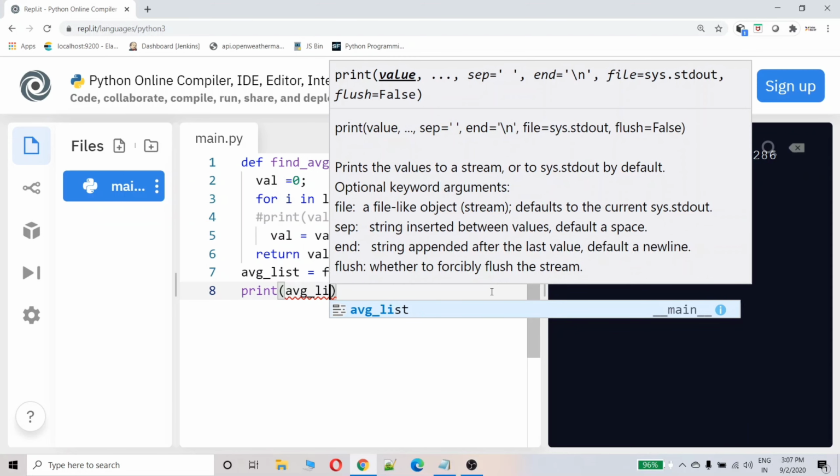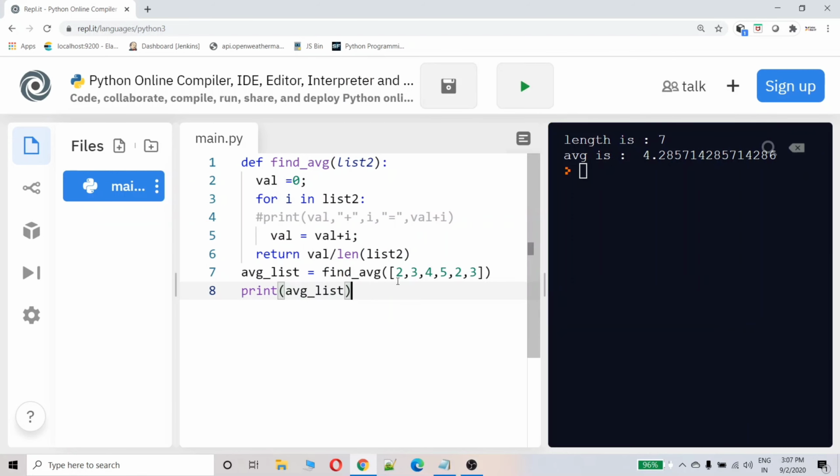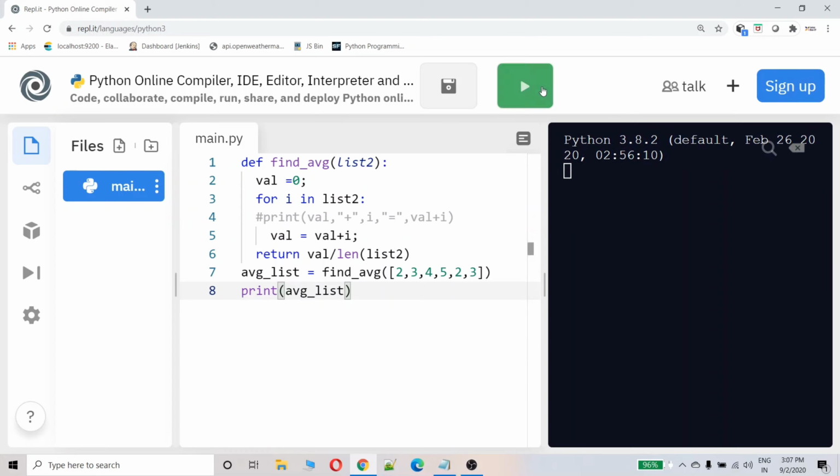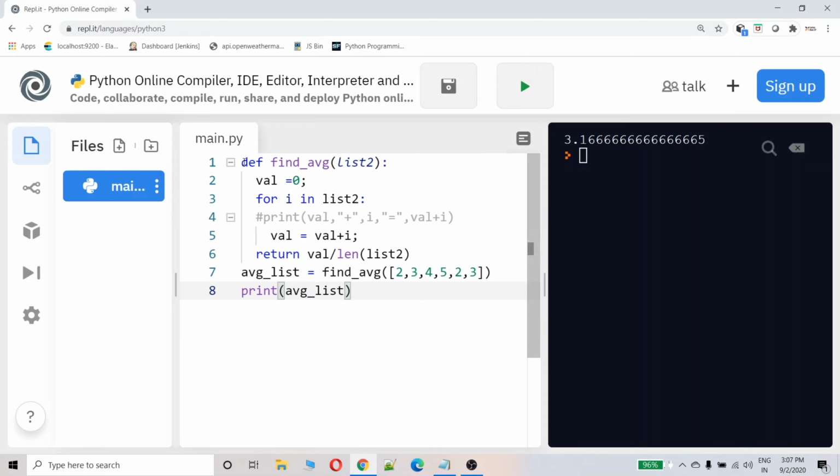Average list. Okay, clear and run. So this is how you can write a function to find the average of numbers inside a given list.